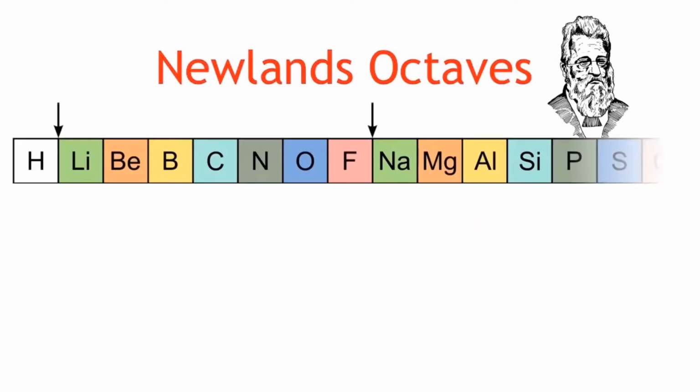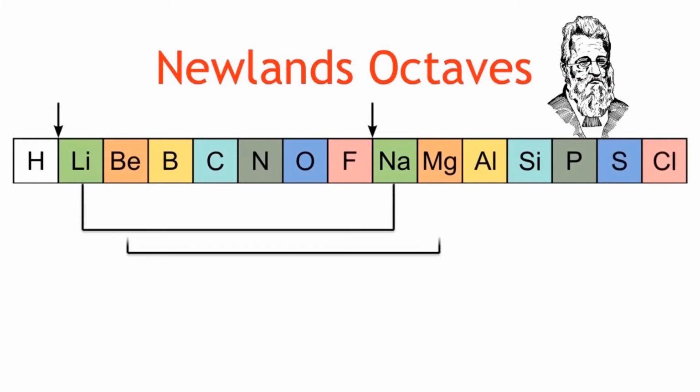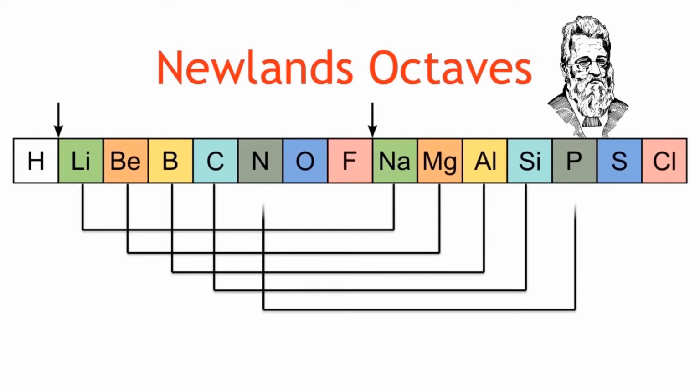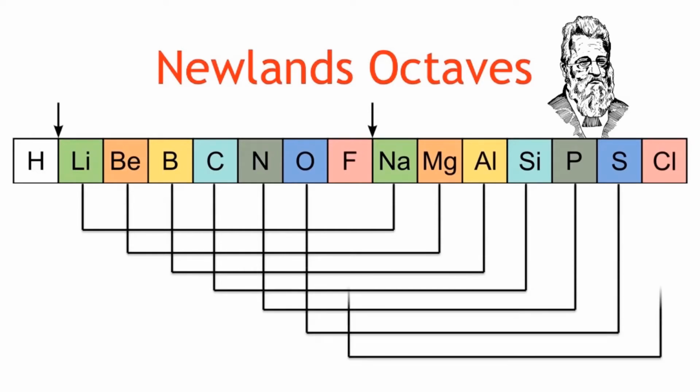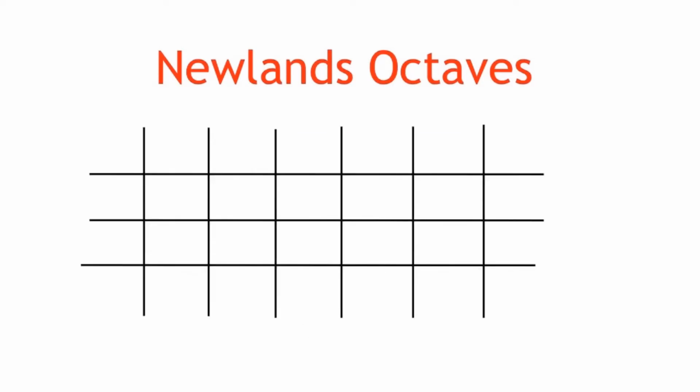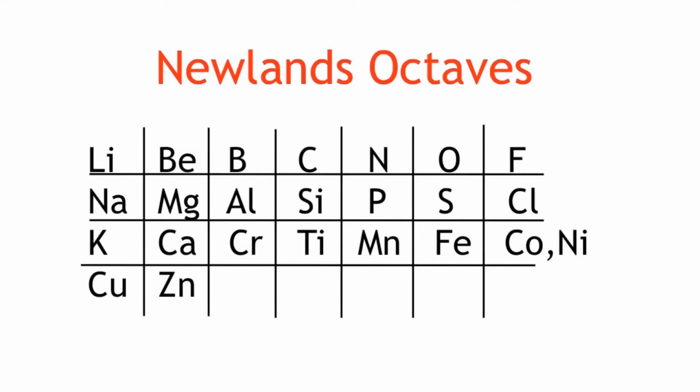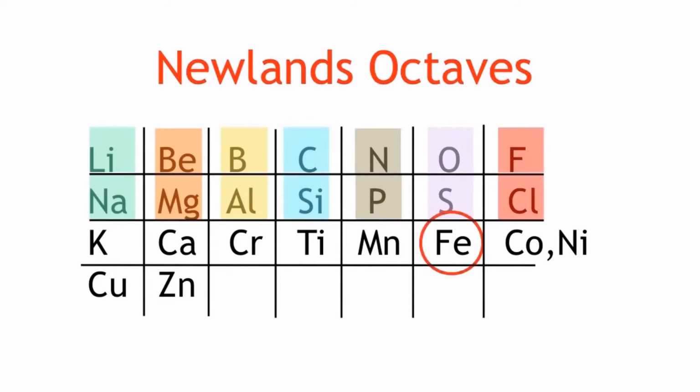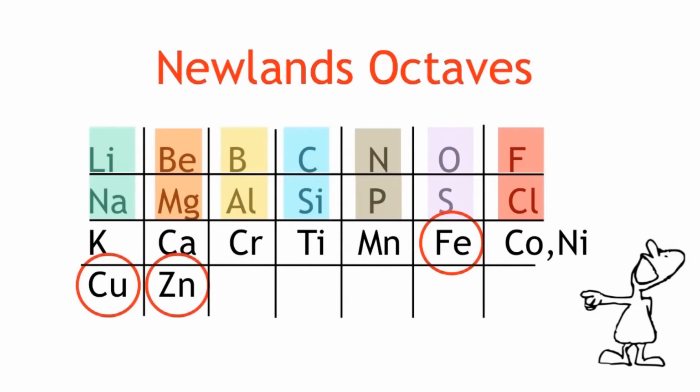Newlands noticed that when the elements are arranged in order of their atomic weight, every 8th element had similar properties. So he listed some of the known elements in rows of 7. His pattern only worked up to a certain point. It broke down on the 3rd row, with the transition metals like iron, copper, and zinc causing a massive flaw in his theory. His theory was met with ridicule, but he was close.